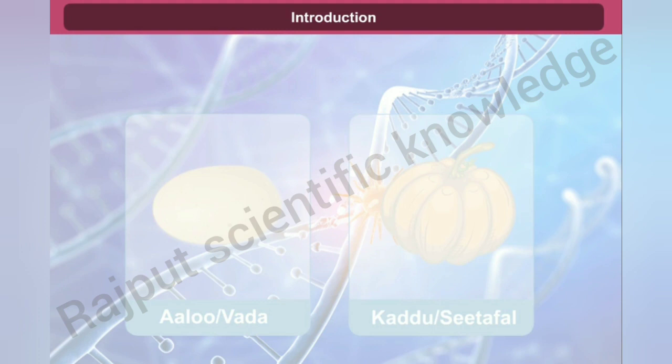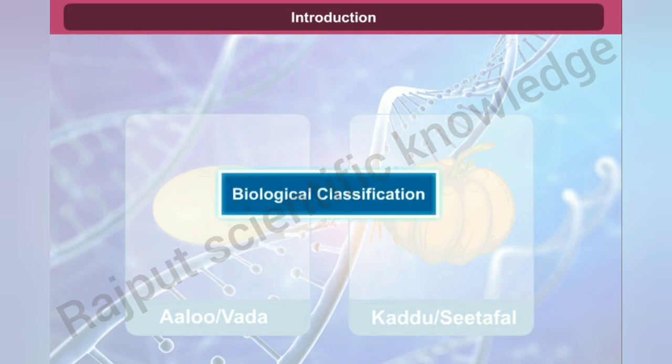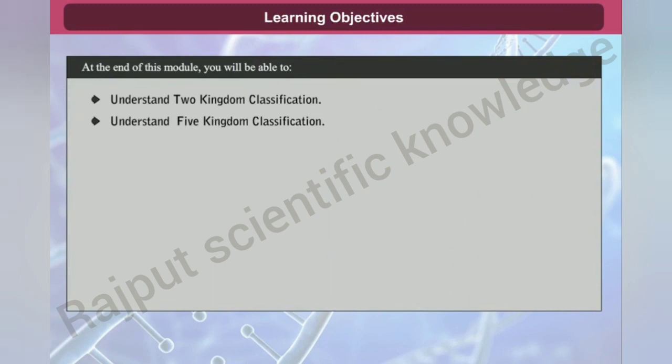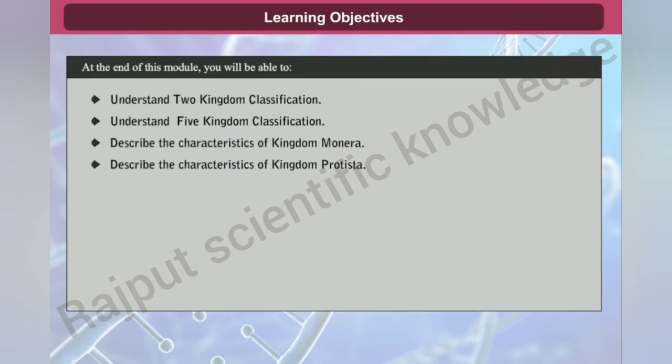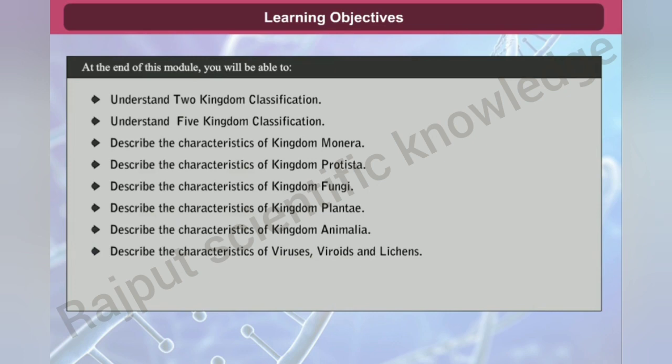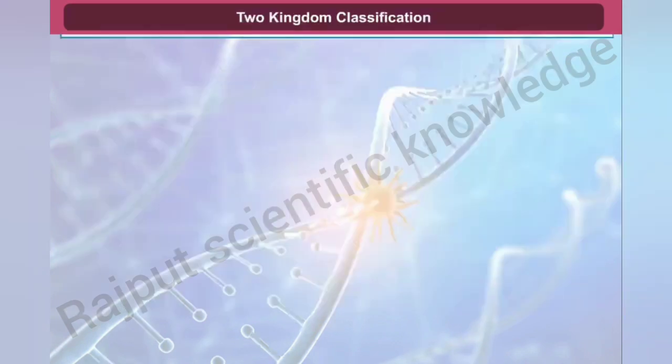So, in this module, we will learn about biological classification. At the end of this module, you will be able to understand two-kingdom classification, understand five-kingdom classification, describe the characteristics of kingdom Monera, describe the characteristics of kingdom Protista, describe the characteristics of kingdom Fungi, describe the characteristics of kingdom Plantae, describe the characteristics of kingdom Animalia, and describe the characteristics of viruses, viroids and lichens.